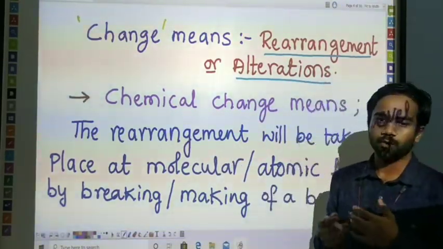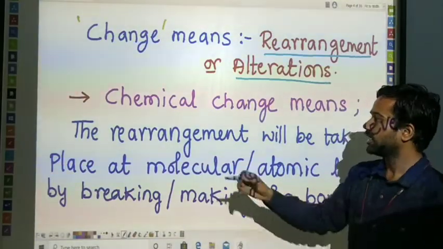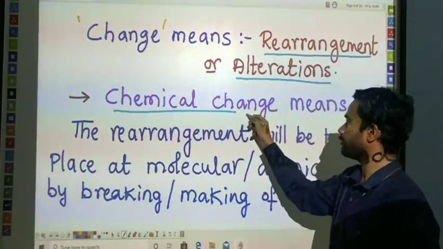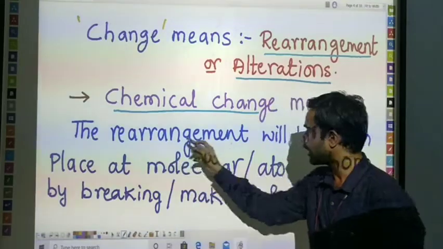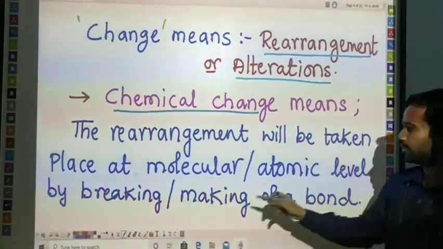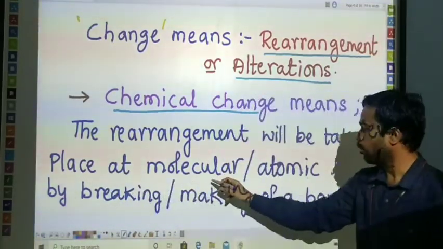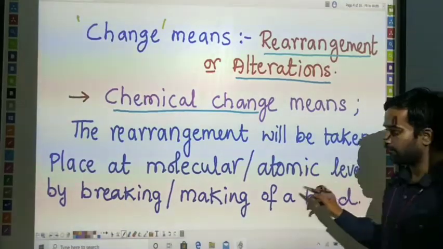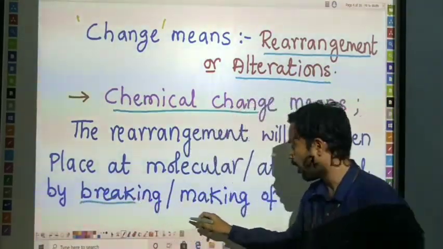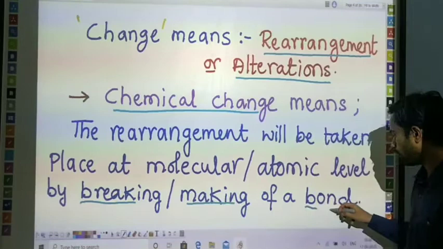In this chapter we are going to emphasize chemical change. Let's see the definition. The rearrangement takes place at the molecular or atomic level by breaking or making of a bond.